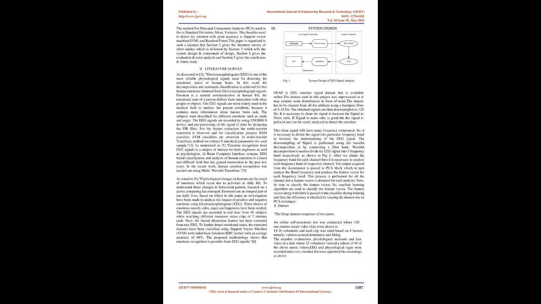After we obtain the frequency band for each channel, it is necessary to analyze each frequency band of the respective channel. The output acquired from the decomposer is passed to the PCA block, which in turn analyzes the band frequency and produces the feature vector for each frequency band. This process is performed for all the channels and a feature vector is obtained for each analysis.